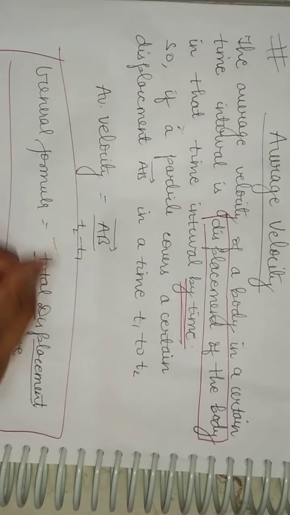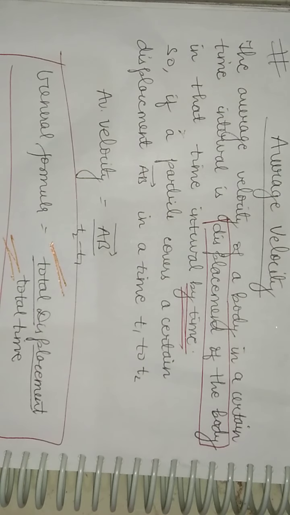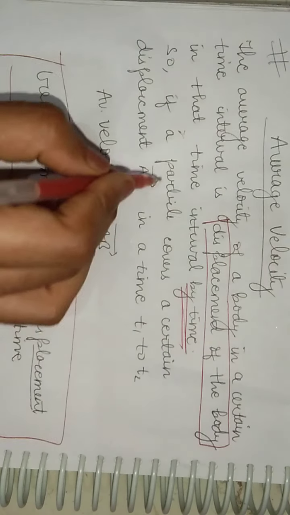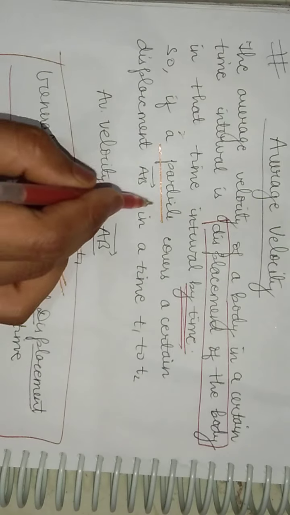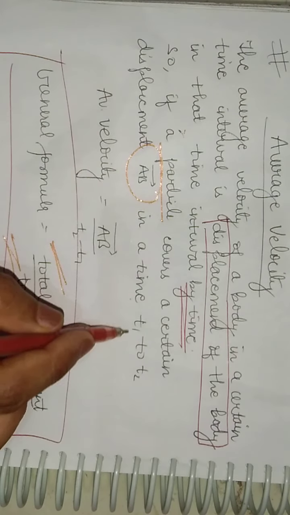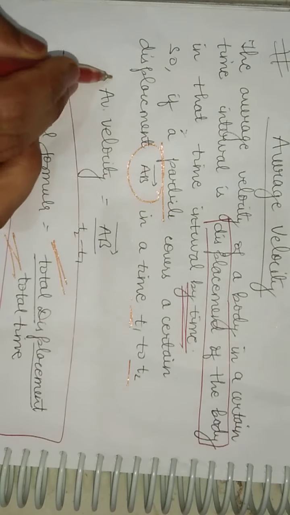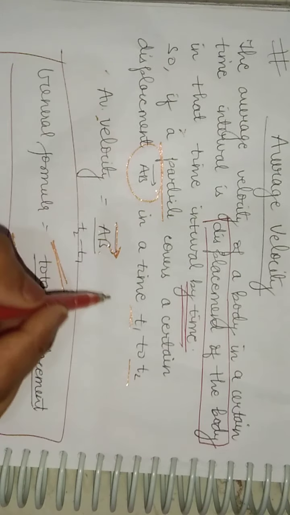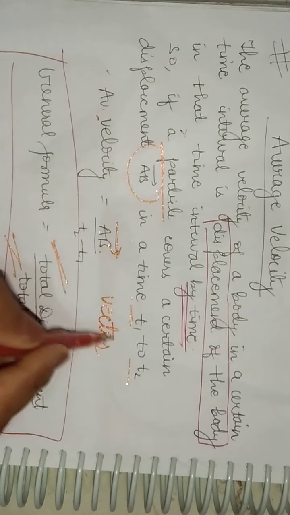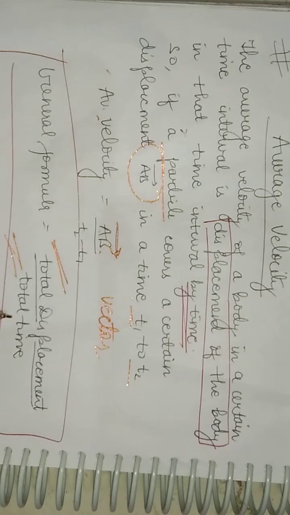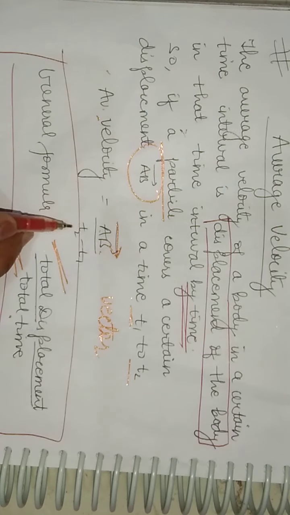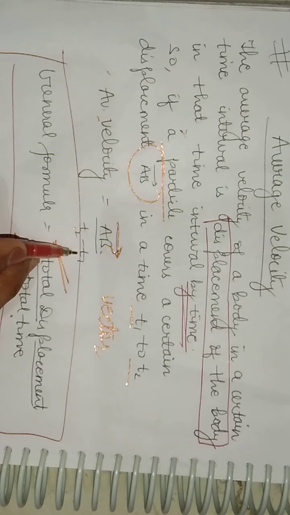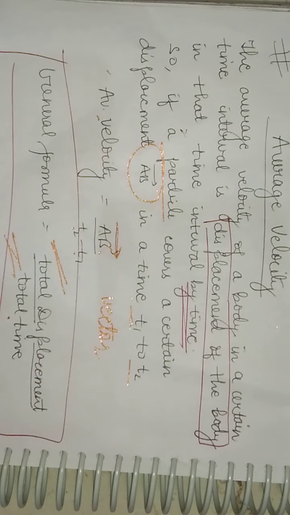If a particle covers a displacement AB in a time t1 to t2, then average velocity becomes AB. We put an arrow because it is a vector quantity. And we get the total time by subtracting the initial time from the final time, right?